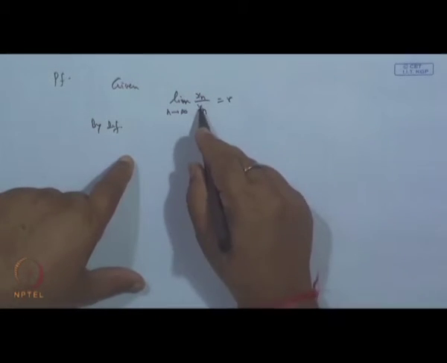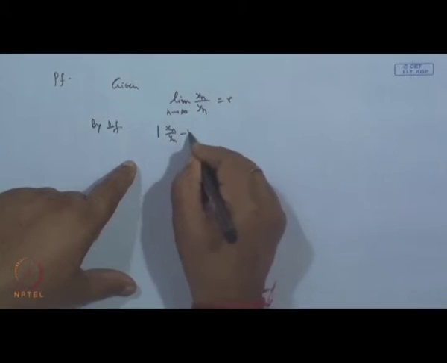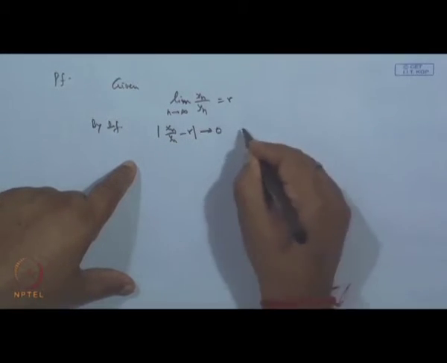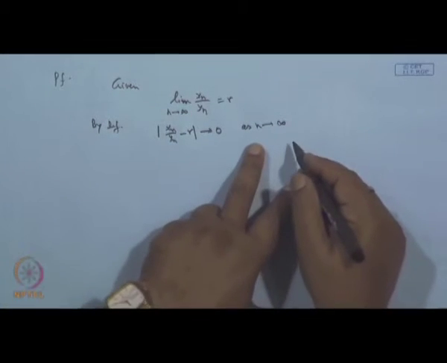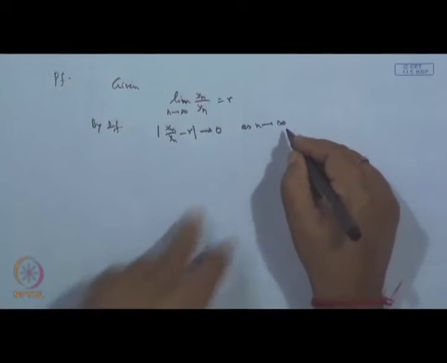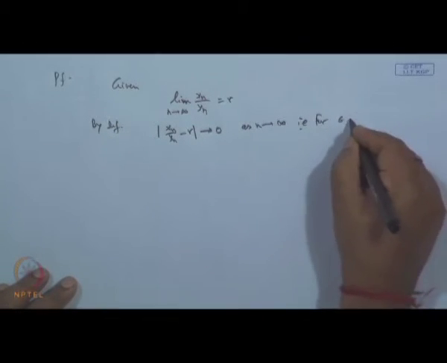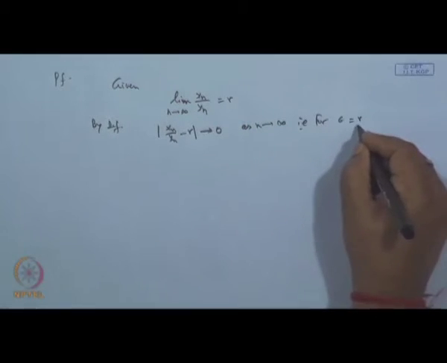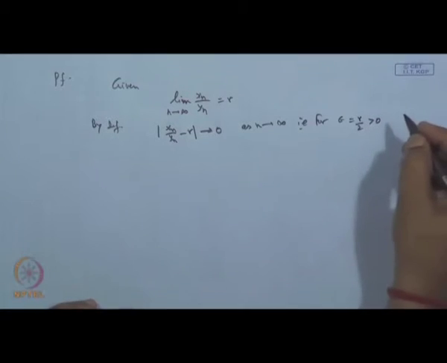By definition, the modulus of x n over y n minus r will go to 0 as n is sufficiently large. For a given epsilon, say equal to r by 2, I am taking r by 2 greater than 0, there exists